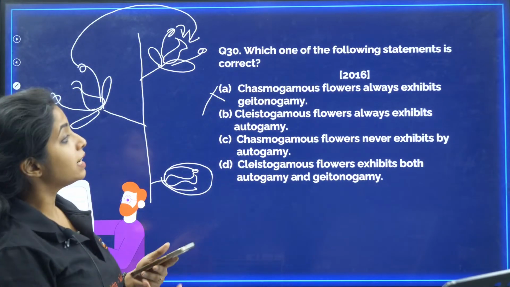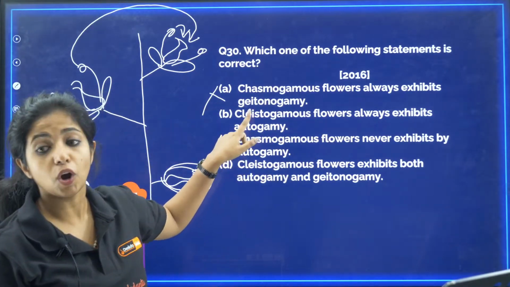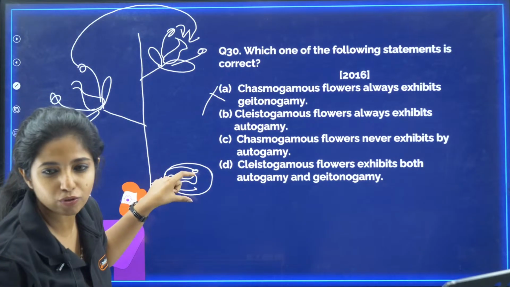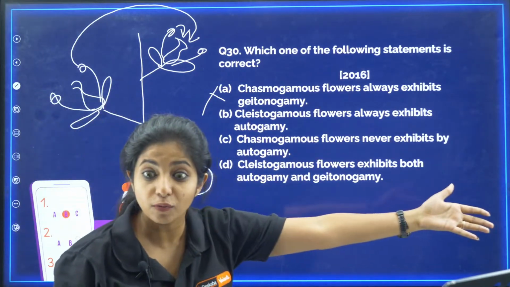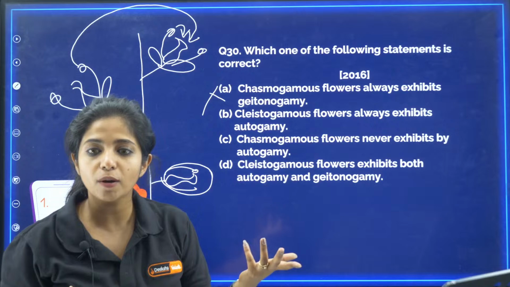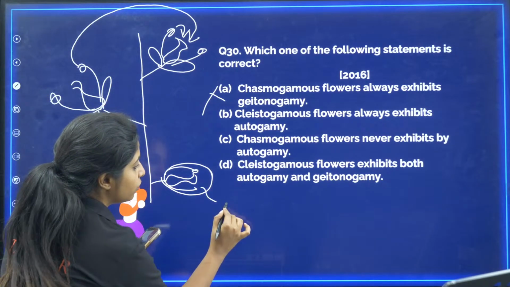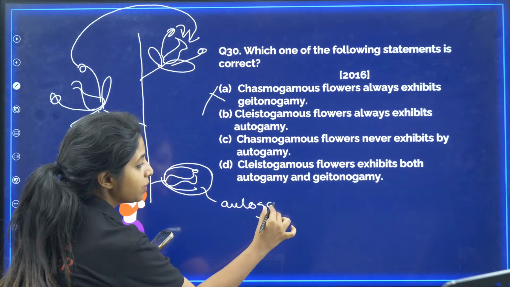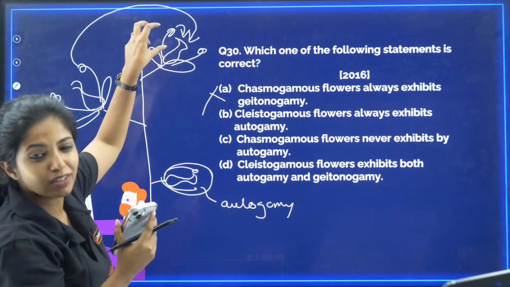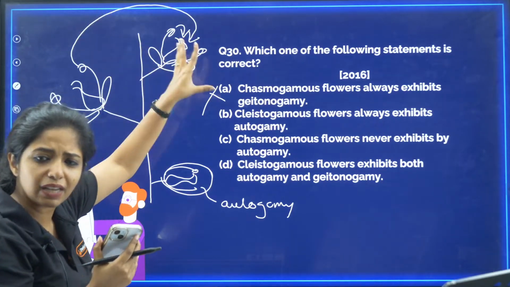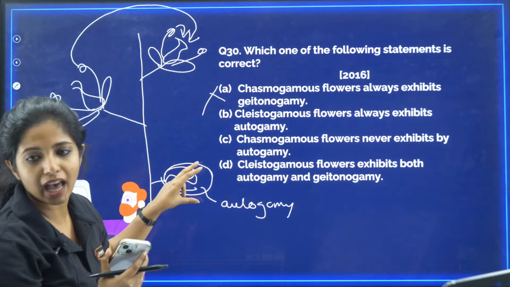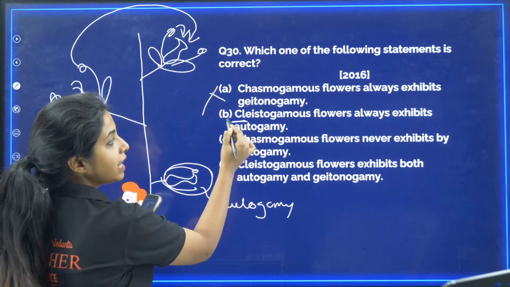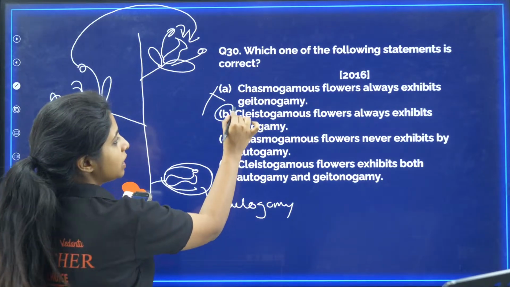Now B. Cleistogamous flowers always exhibit autogamy. Cleistogamous flowers are closed. Do they have an option to take pollen grains from outside? No, they do not. Always it will be showing autogamy. Autogamy is when the pollen grains of the same flower land on the stigma of the same flower, and it will definitely happen in the case of cleisto. CL stands for closed also. So this becomes your answer.